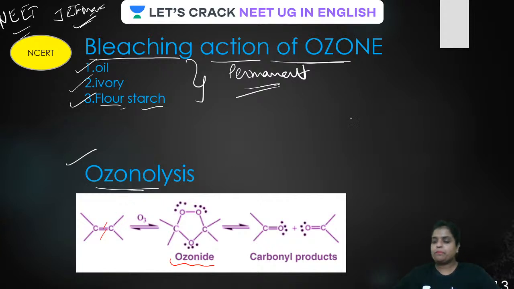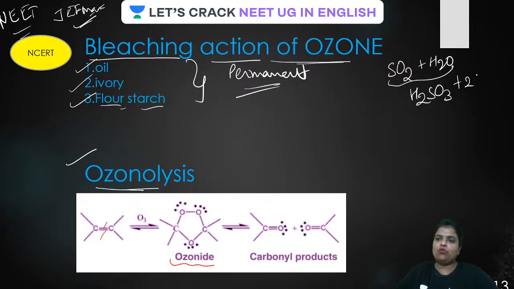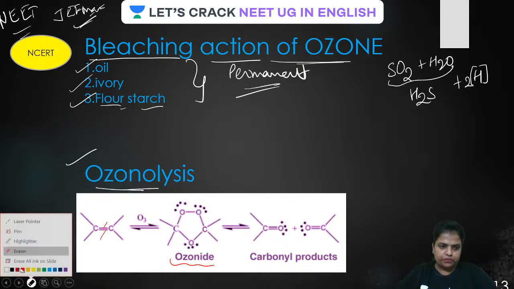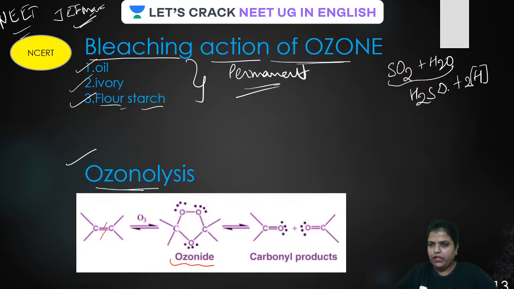Temporary bleaching means... Subhai Subramaniam is asking me, what is the meaning of temporary bleaching? But I have taught it today only, that SO2 causes temporary bleaching. How? SO2 plus water actually forms H2SO3 and two nascent hydrogen. Actually, directly, wait, it forms H2SO4, and during that, two nascent hydrogen are produced.